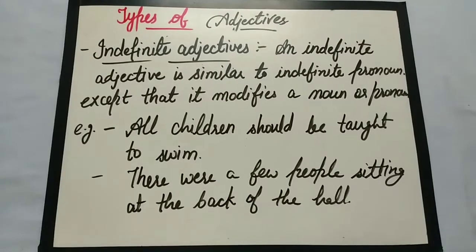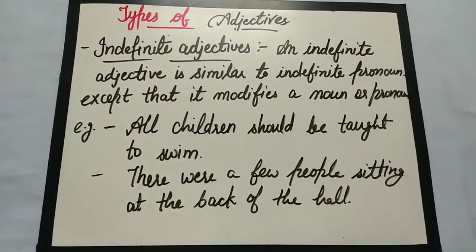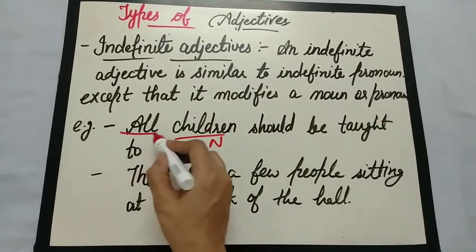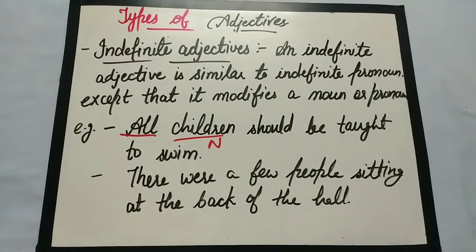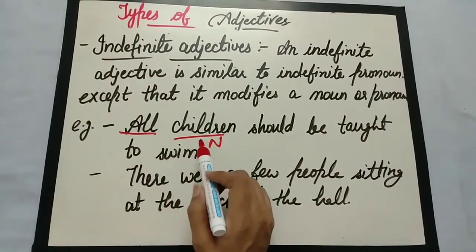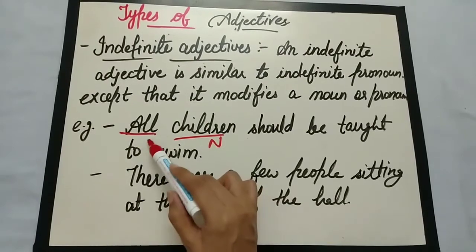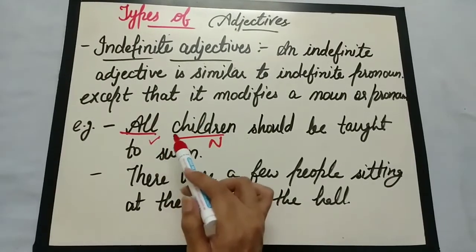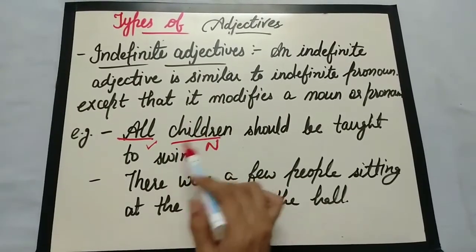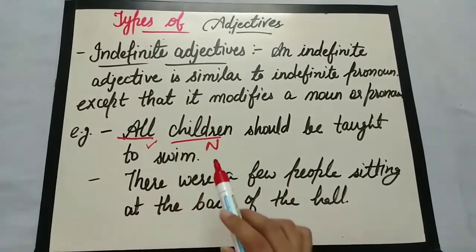We are giving an estimation, like all children should be taught to swim. Here the word all is modifying the word children, and children is a noun, and the modifying word all is known as indefinite adjective, because here we are not giving the exact number of the children, but we are giving just an estimation. All means which are appeared, how many are appeared, those all should be taught to swim.